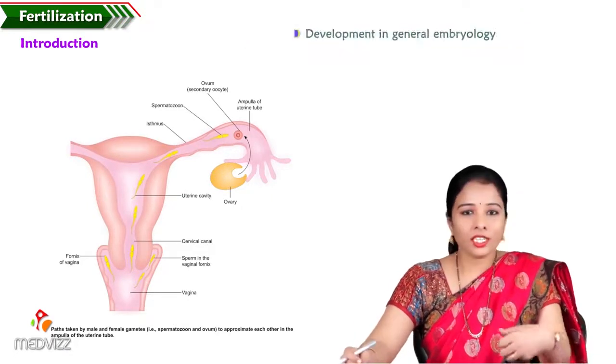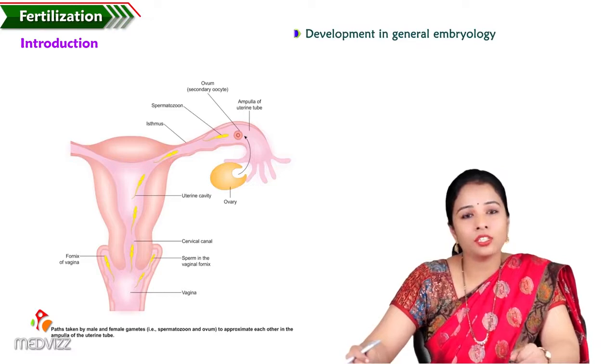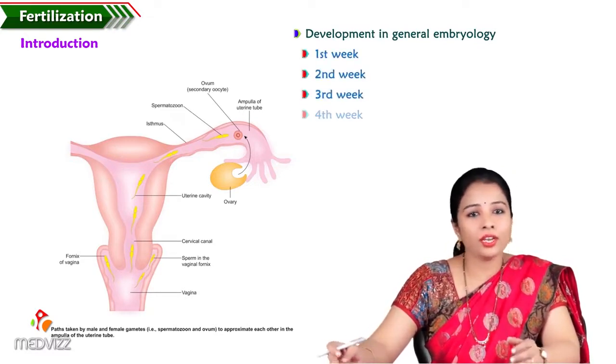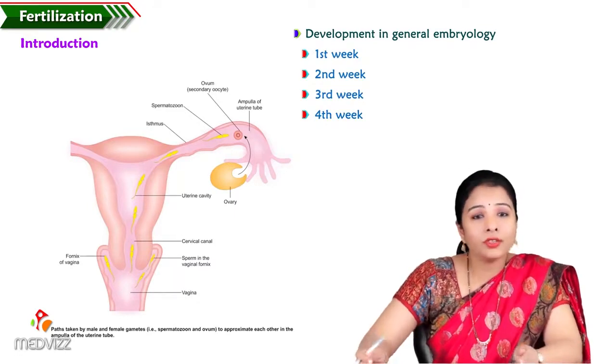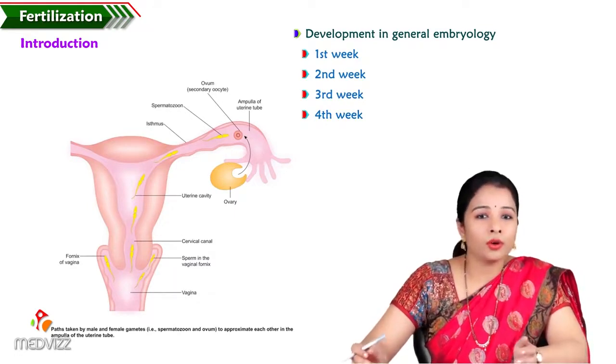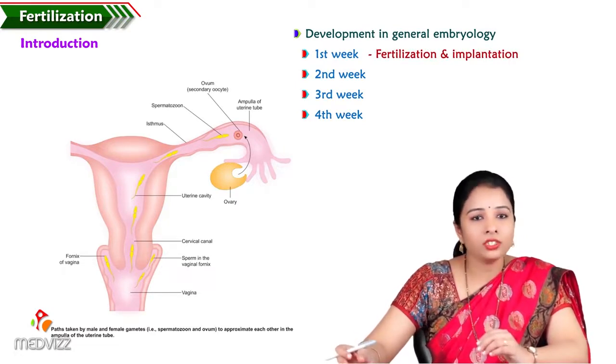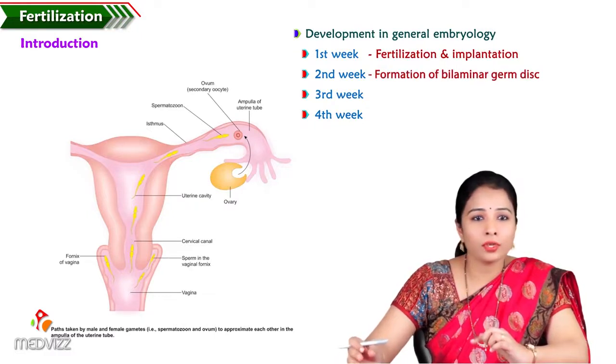If you see the development under general embryology, it is first week, second week, third week and fourth week. In the first week, we will learn about fertilization and implantation. In the second week, the formation of the bilaminar germ disc.